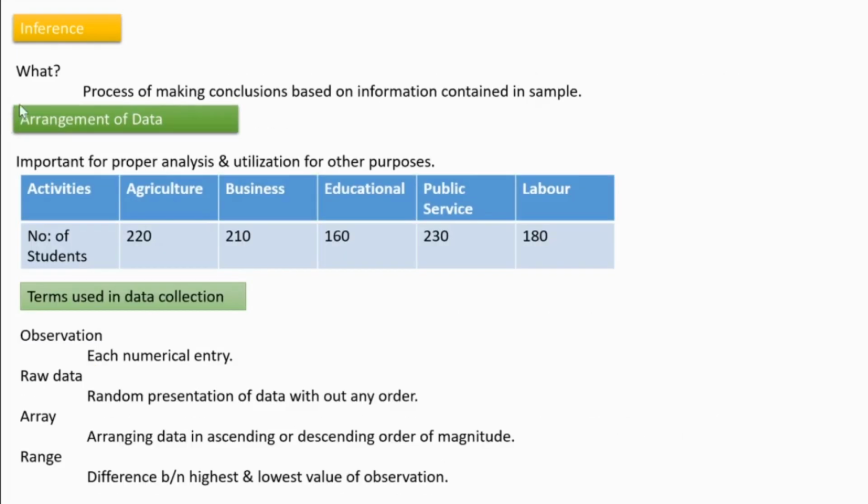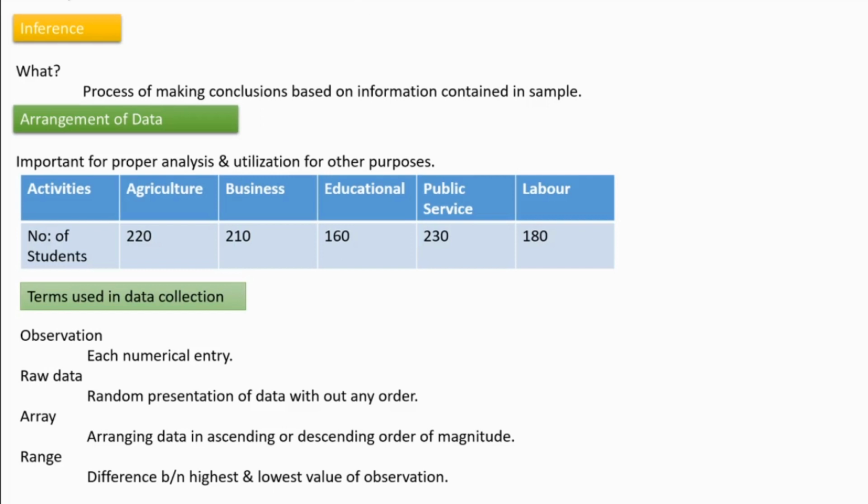Then inference. Inference means the conclusion, the observation, the assumption that we are reaching at the end of the study. Then arrangement of data, very important. Now we have so many data, very random, in an orderless way. Looking over this, you get confused about how to go through this data. What we need to do is arrange all this data.